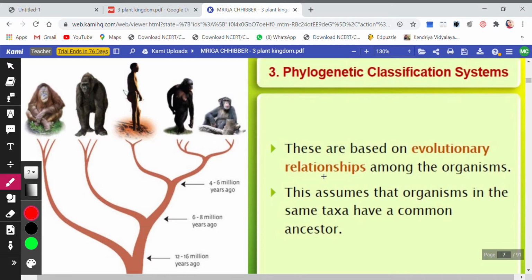Then children, the third type of system was phylogenetic classification system. Now what does this mean? This is based on evolutionary relationships among the organisms. Now we always have heard this, that we humans are actually evolved from the apes. So why do we say this? ऐसे ही तो नहीं हवा में हम ये बात कर रहे हैं. If we are saying, then there is certain evolutionary relationship.